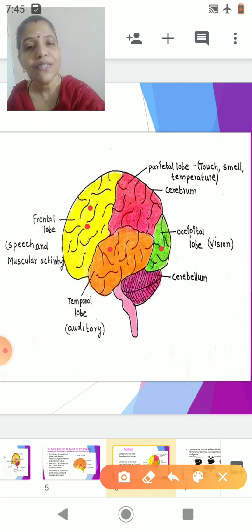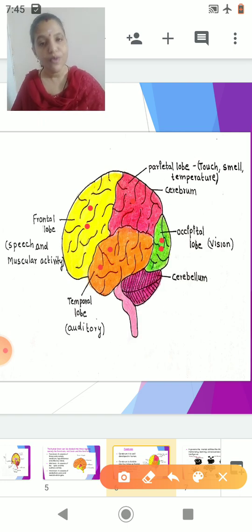This is called the parietal lobe, this is the occipital lobe and this is the temporal lobe. So the cerebrum is divisible into four lobes: the frontal lobe, the parietal lobe, the occipital lobe and the temporal lobe.